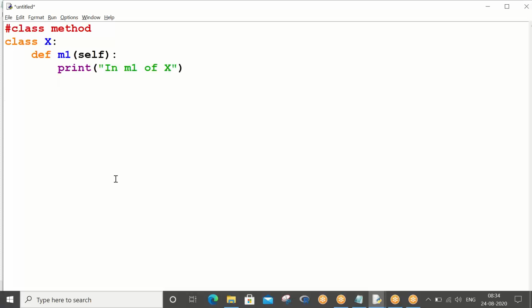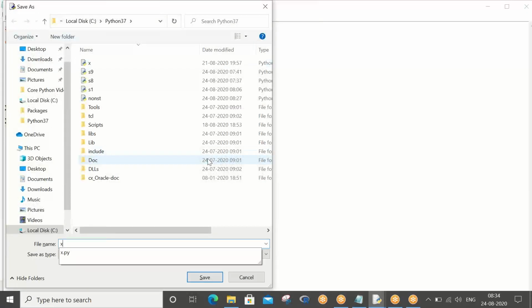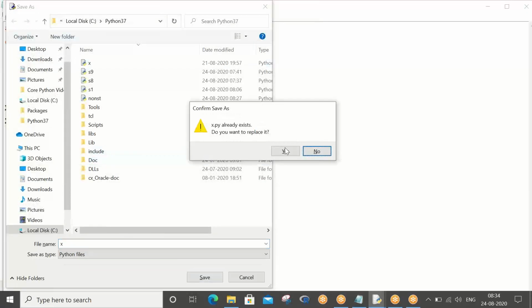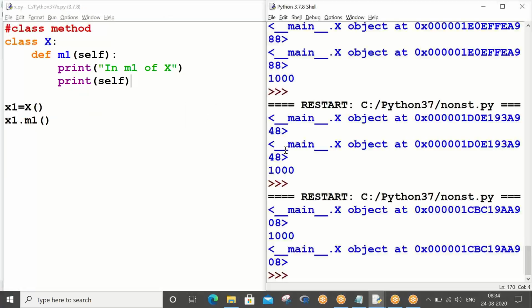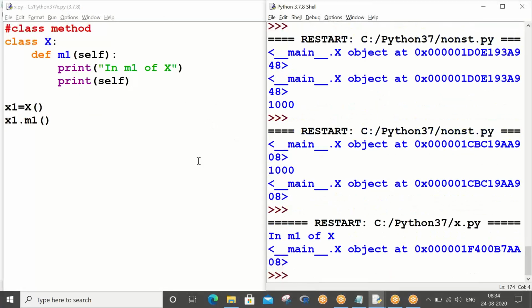Now x1 equals x, and when I do x1.m1 and print self, you see, this is not an example of class method.